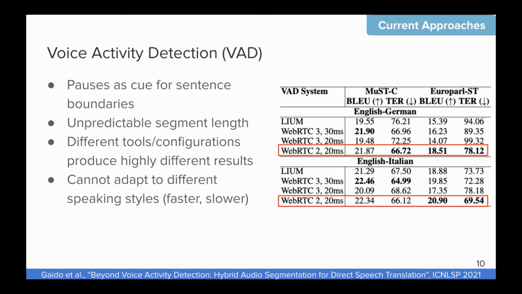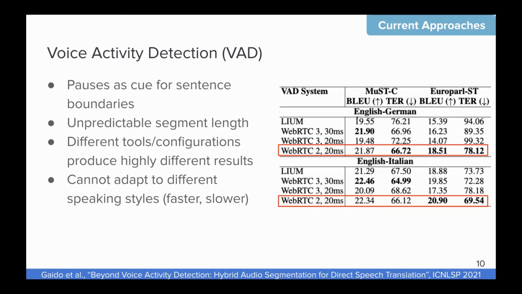And there are different tools for this. All of them use different configurations. Tuning them is not easy, and sometimes it's also speaker dependent. And the different configuration can lead to very different results, as we can see in the table on the right.